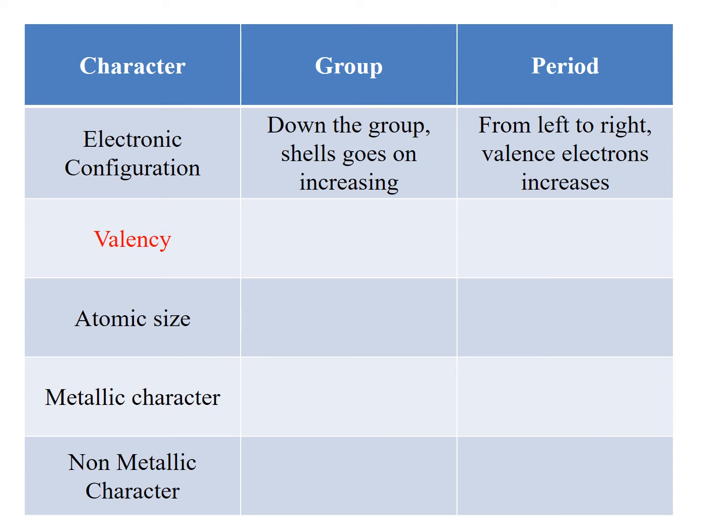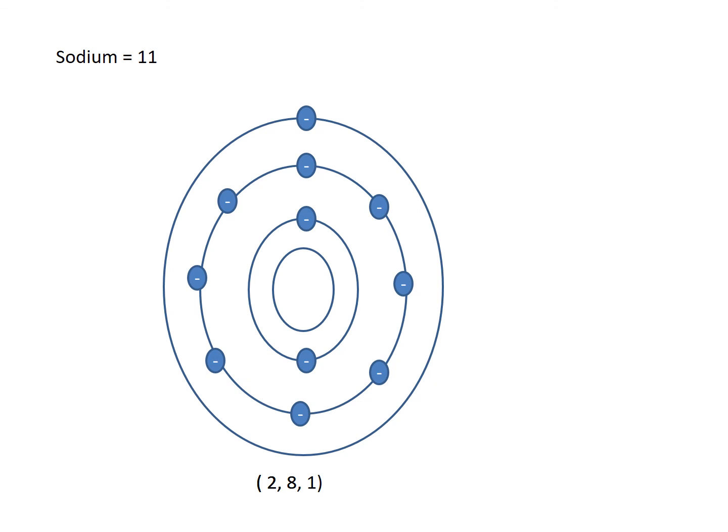Now going on to valency. Same procedure we will follow. First we'll explain what is valency. We will see it on the basis of sodium and chlorine, and then we will see how it is in group 1 and period 2. So we are going to discuss it with the help of the example of sodium. You already know how we have got this particular structure of 2, 8, 1.